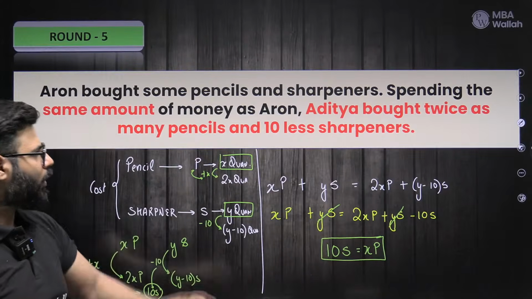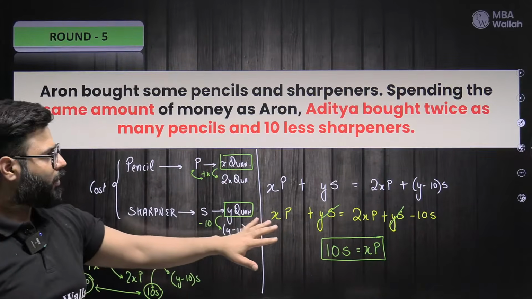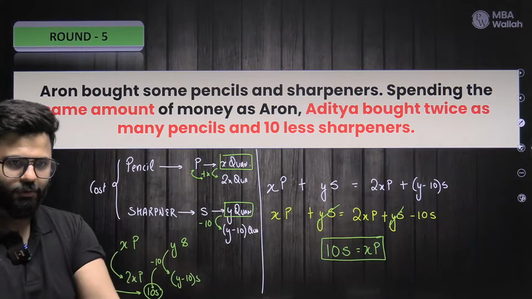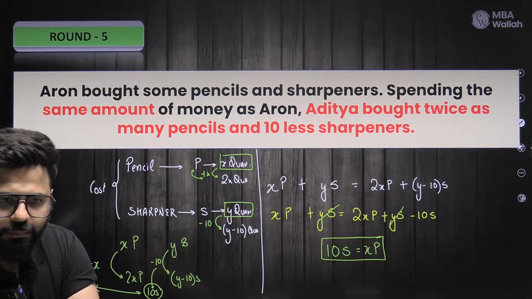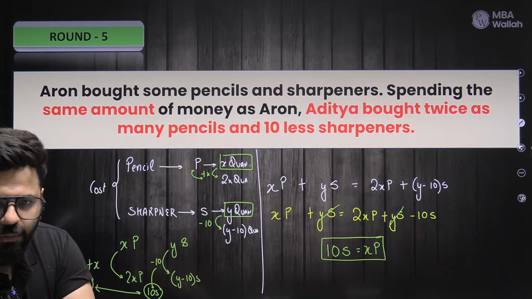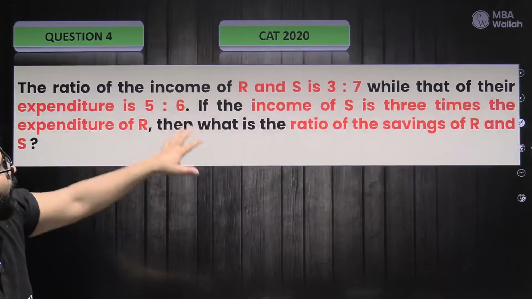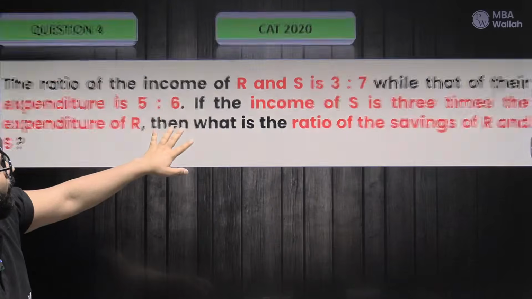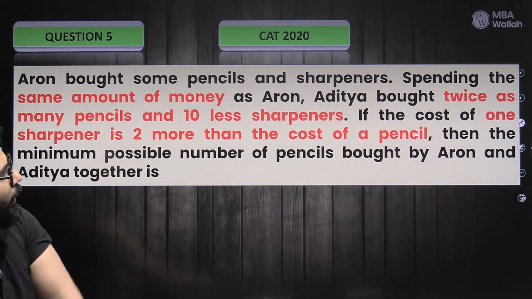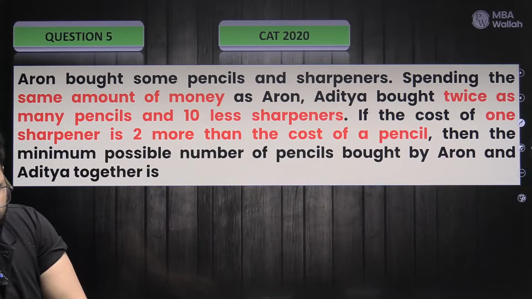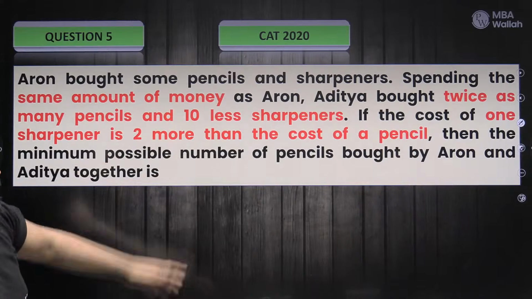Okay. What was further asked? How does this question convert into the same question we have just solved? You want to try? Let's go. Okay. So we'll come to this one later. Try this CAT 2020 question.